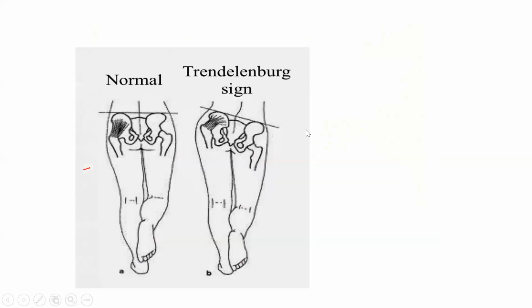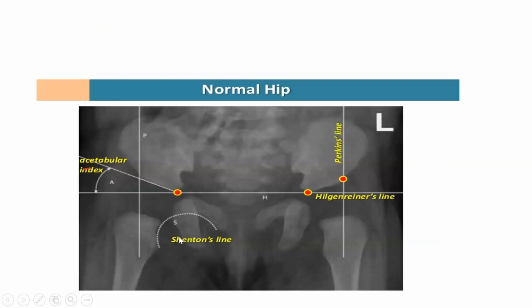Now, Trendelenburg: for every hip pathology you can have a positive Trendelenburg test, so nothing new. Now these are the 2-3 lines you have to remember in CDH. You just remember the names. There is the Perkin line, the Hilgenreiner line, Shenton's line, and the Stahelin index. These are the lines you have to remember for MCQ purposes.